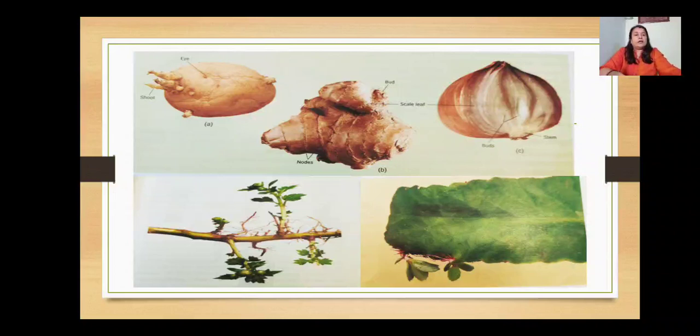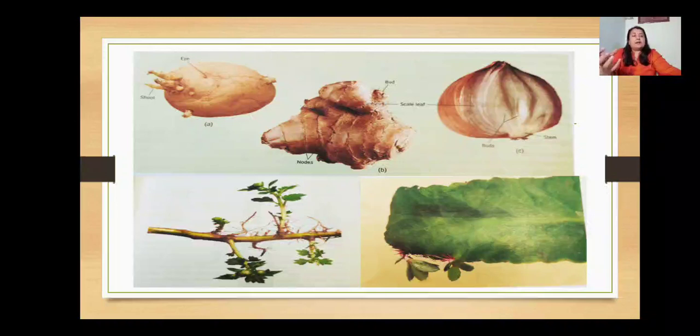Now, as I just said, there are certain modes of vegetative reproduction, like some plants reproduce asexually, vegetatively, by means of underground stem. We can see the potato tuber, the rhizome of ginger, and the bulb of onion.